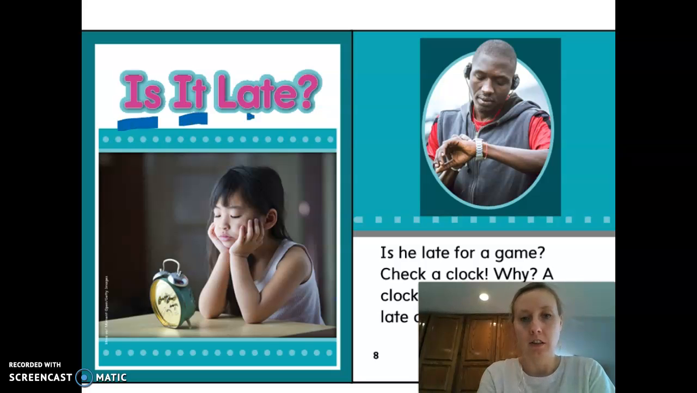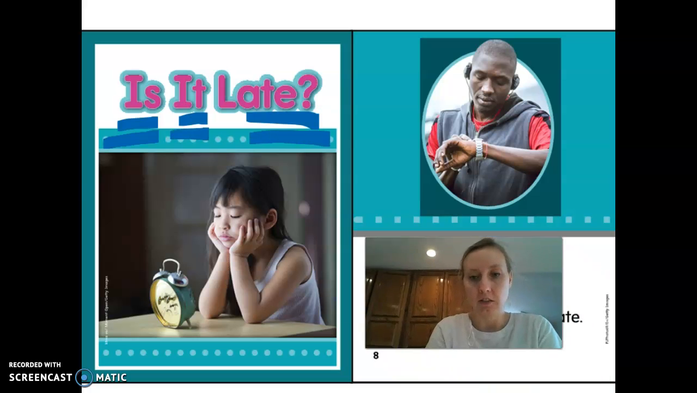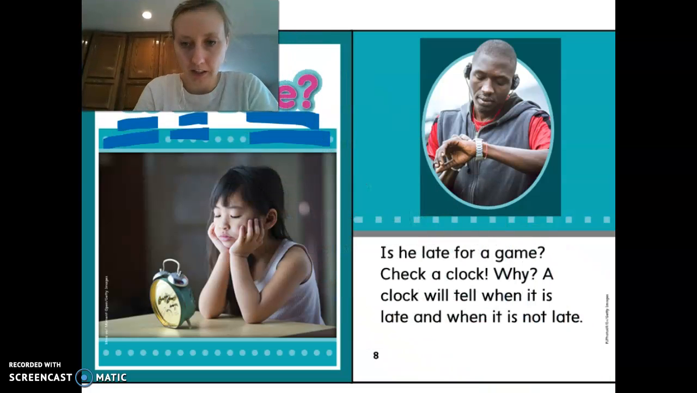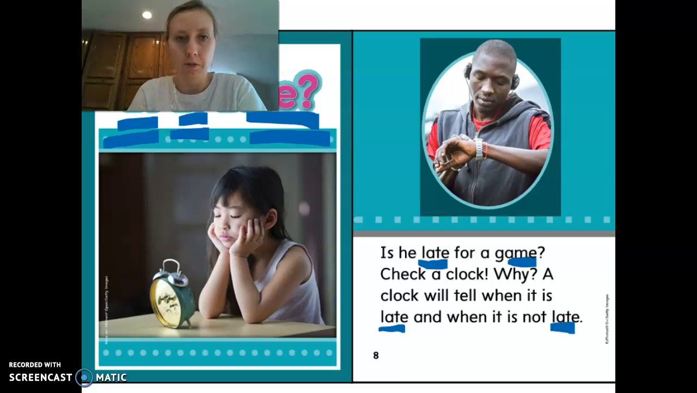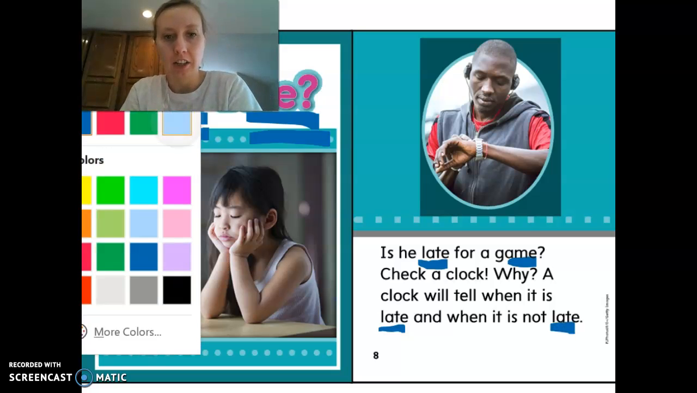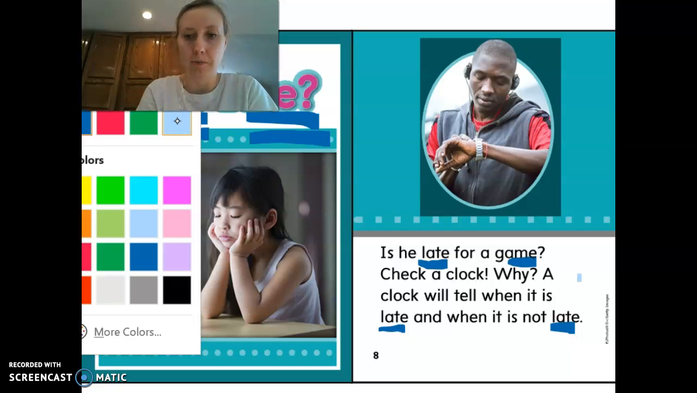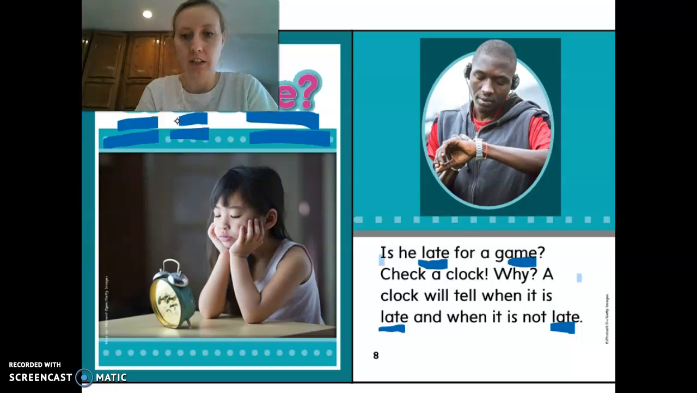Is it late? And before we begin, let's look for those super E's. I see a lot of super E's. Okay, so I'm going to let you go, then we'll do it together. Let me get a lighter color so that it doesn't cover up the words. Okay, you get to go first. Ready? Go ahead.